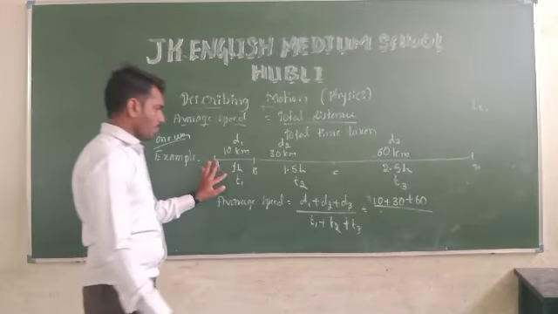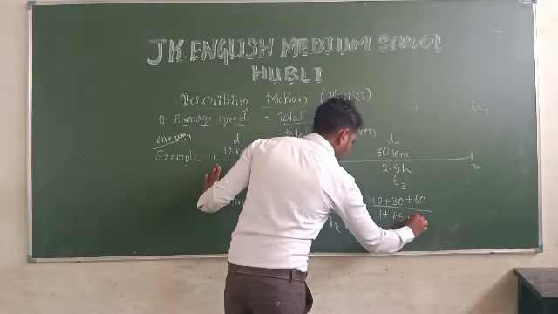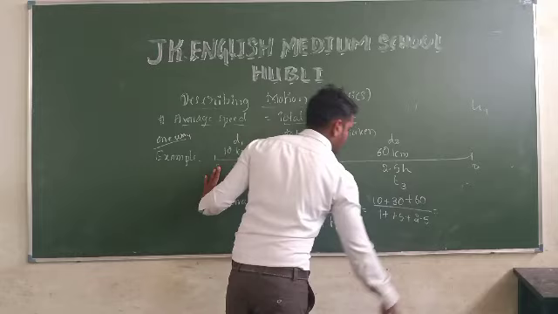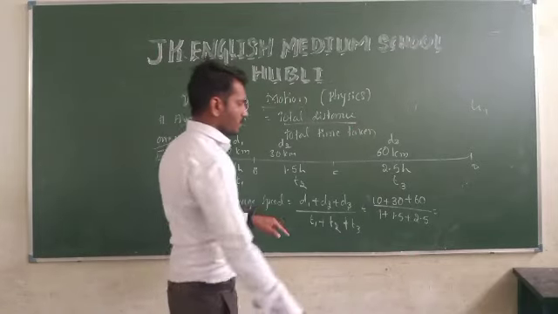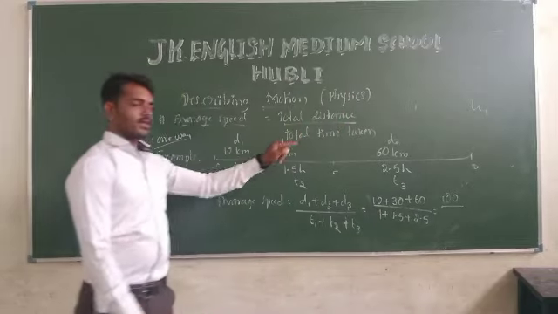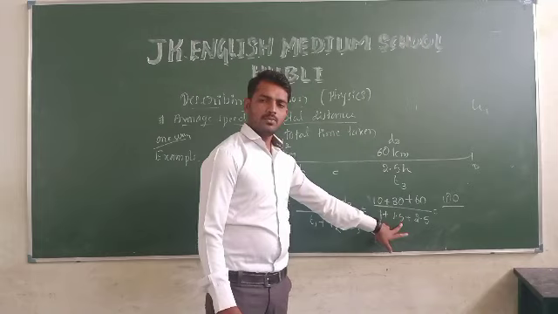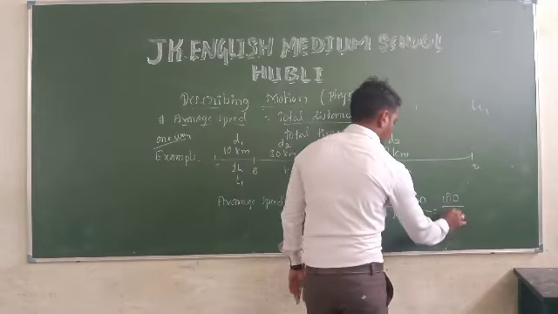So what are the times? First 1 hour, 1.5 hours, 2.5 hours. Next add them. 10 plus 30 is 40, 40 plus 60 is 100. So the numerator will be 100. What is the denominator? 2 plus 1 is 3, plus 1 is 4, and plus 1 is 5.